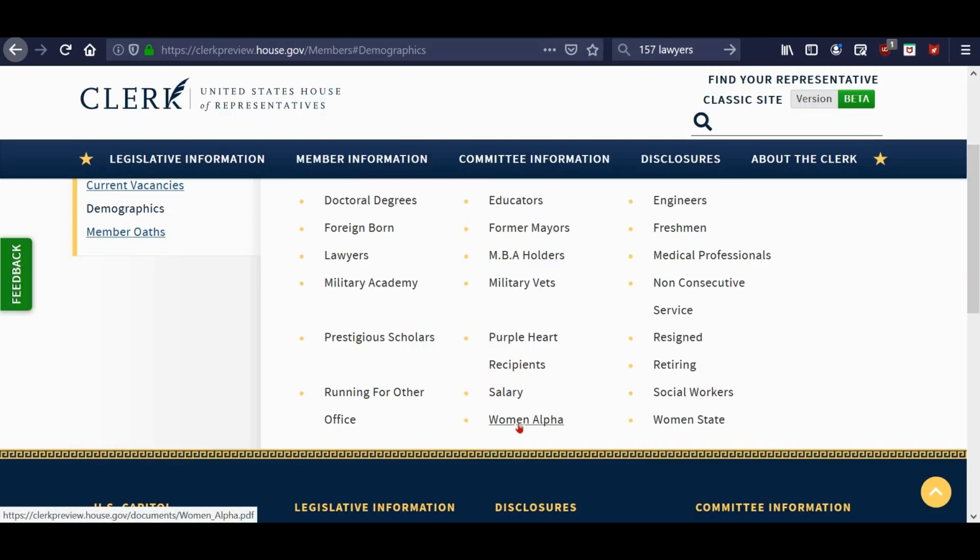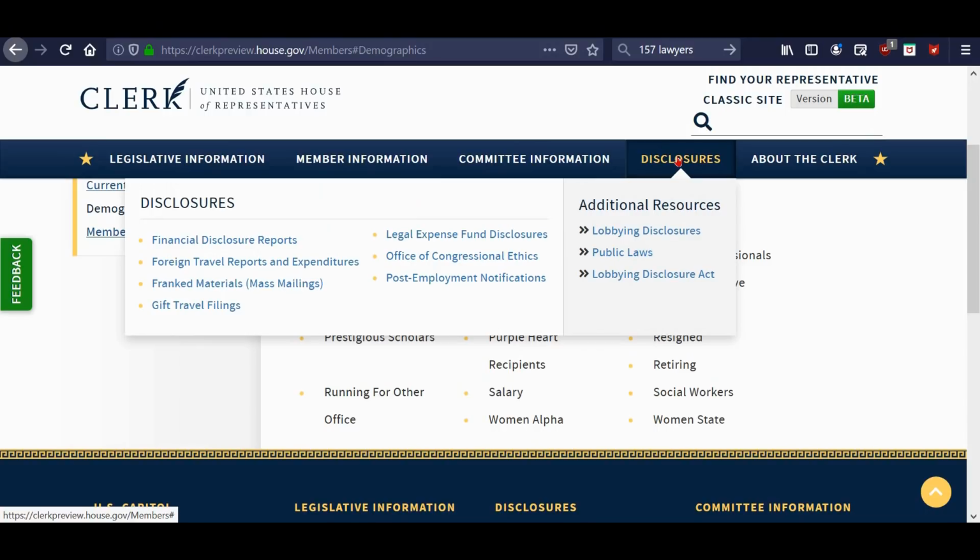Now, I'm not sure. It has women alpha and women state, but they look like the same list to me. I didn't compare them closely. And the salary one just has one line on it. It just says that their salary is $174,000. So that's all it says. But anyway, I thought this was very interesting, to look at the demographics of how our House of Representatives is made up.